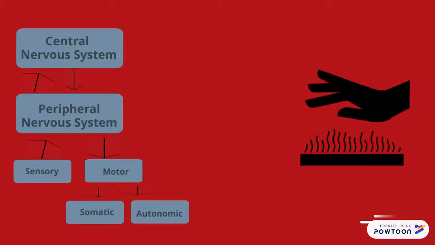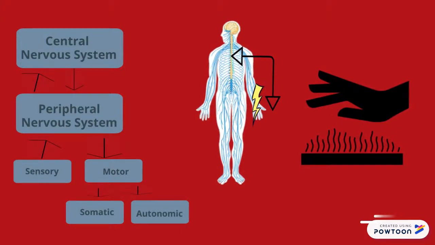For instance, if a hand is put on a hot stove, the signal will only pass through the spinal cord and will immediately be sent out to move the muscle from danger. If the body is not in danger, the signal is sent to the brain and it decides what to do.